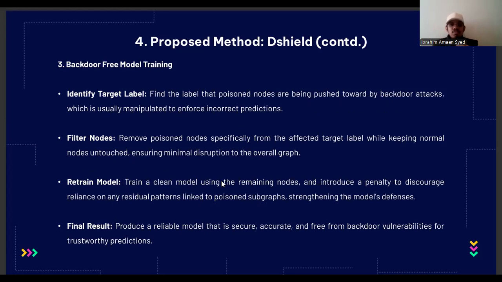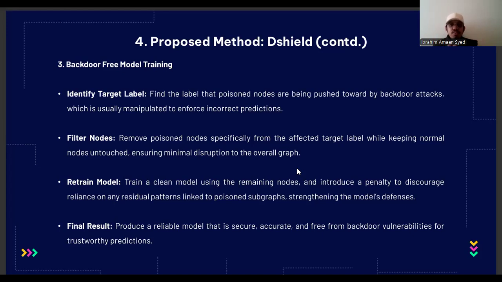Okay, let's get into backdoor-free model training. Once we have detected possible poison nodes using our discrepancy matrices, we move on to the next major step. Here we identify the target label. The attacker tries to push certain poison nodes toward a specific label. For example, an attacker might want the model to incorrectly classify some nodes as trusted. And here we identify them.